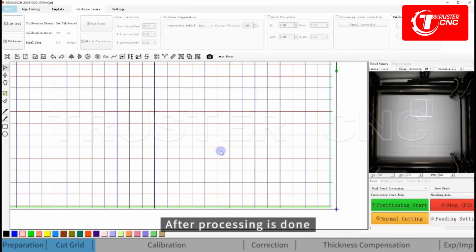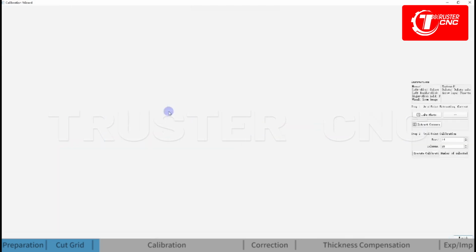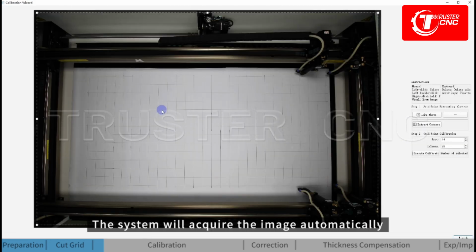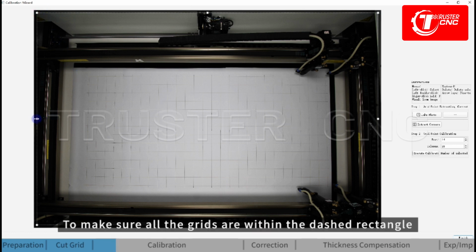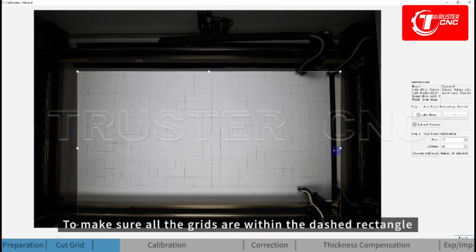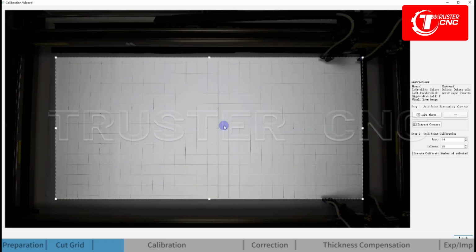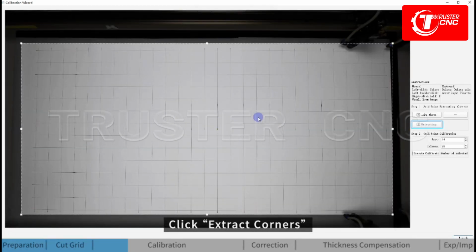After processing is done, click Calibrate. The system will acquire the image automatically and enter the Calibration Wizard interface. Drag the white nose to make sure all the grids are within the dashed rectangle. Click Extract Corners to update the grid corners.